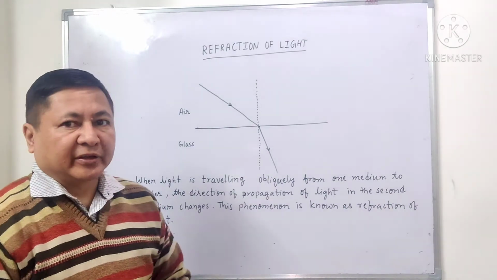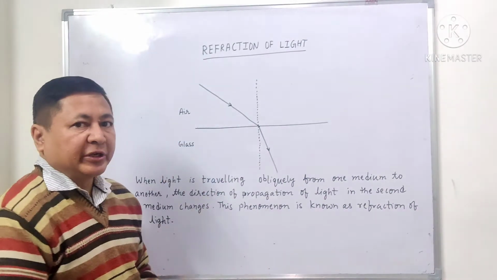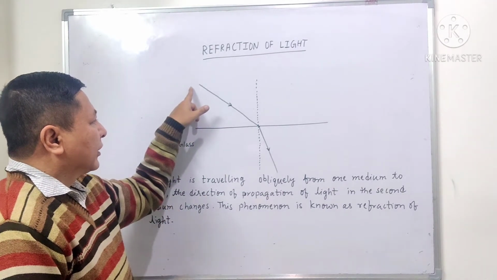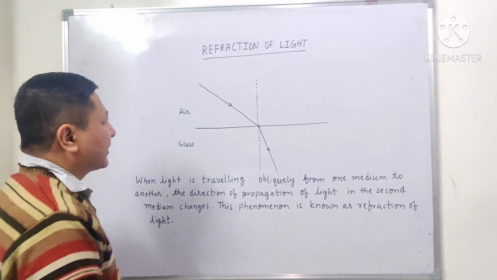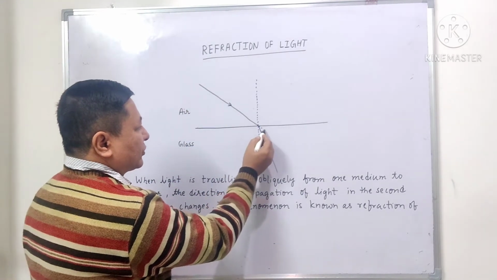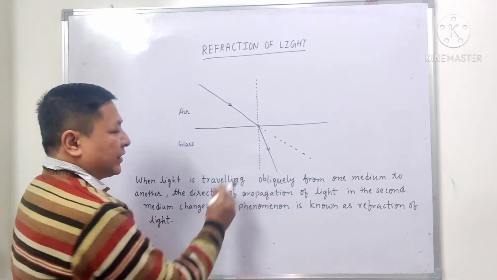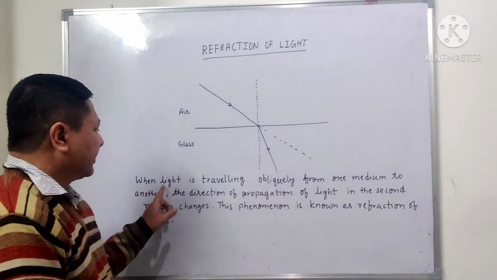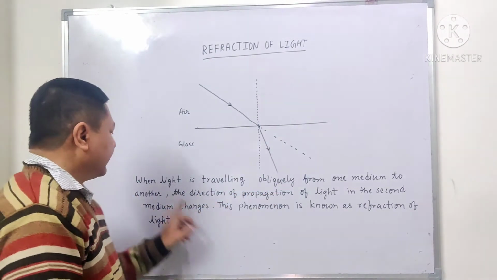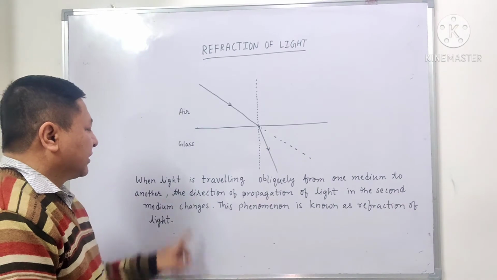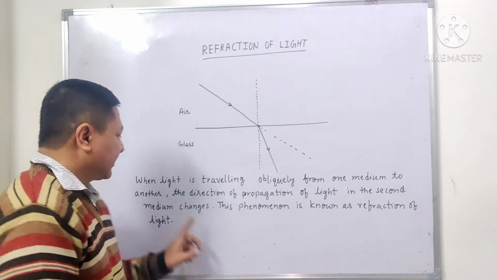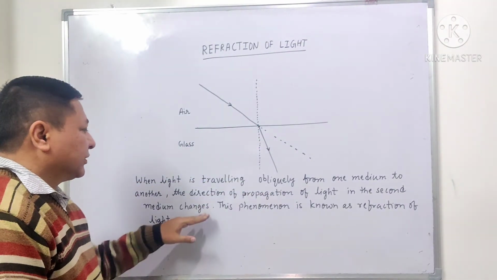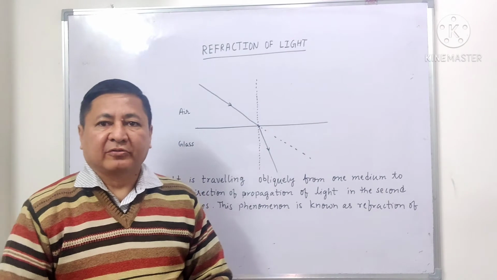Now, what is refraction of light? Here you can see we have taken two media, air and glass. When a ray of light goes from air to glass, you can see that instead of going straight, it bends. This bending phenomenon is known as refraction of light. So, what is refraction of light? When light travels obliquely from one medium to another, that is from air to glass, the direction of propagation of light in the second medium changes. As you can see, instead of going straight, it bends, and this phenomenon is known as refraction of light.